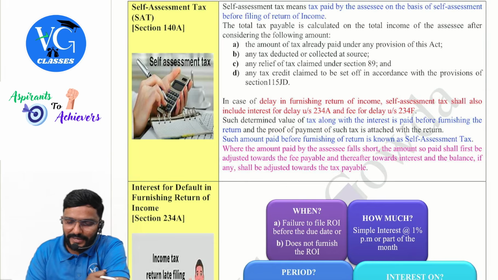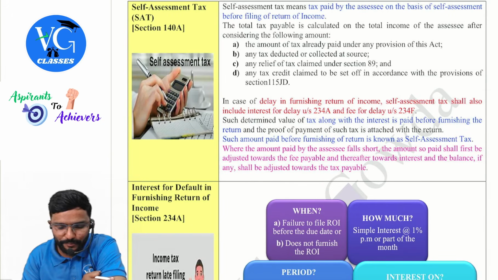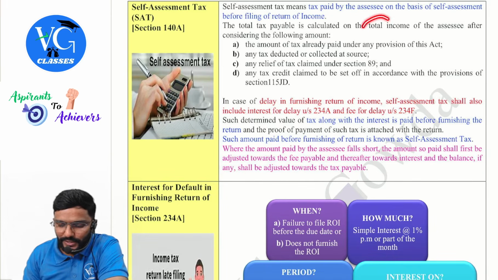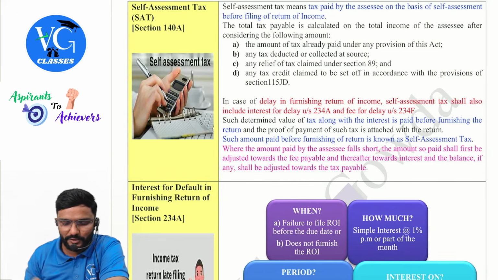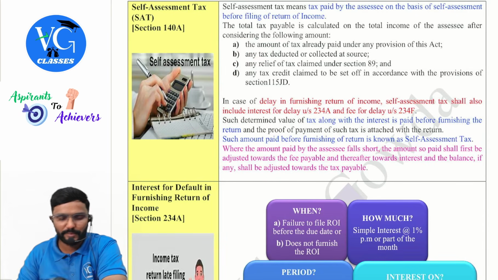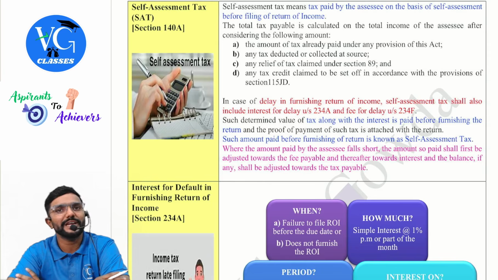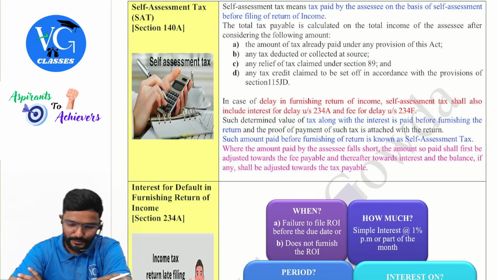Self-assessment tax means tax paid by the assessee on the basis of self-assessment before filing of return of income. The total tax payable is calculated on the total income of the assessee after considering the following amounts. Means we have to reduce all this: the amount of tax already paid, TDS, TCS, any relief under section 89, then any tax credit claim to be set off in accordance with the provisions of section 115JD, that is AMT credit. All this you will reduce. Even after reducing all this, if you are still liable to pay something, you have to pay it as self-assessment tax before filing your income tax returns.